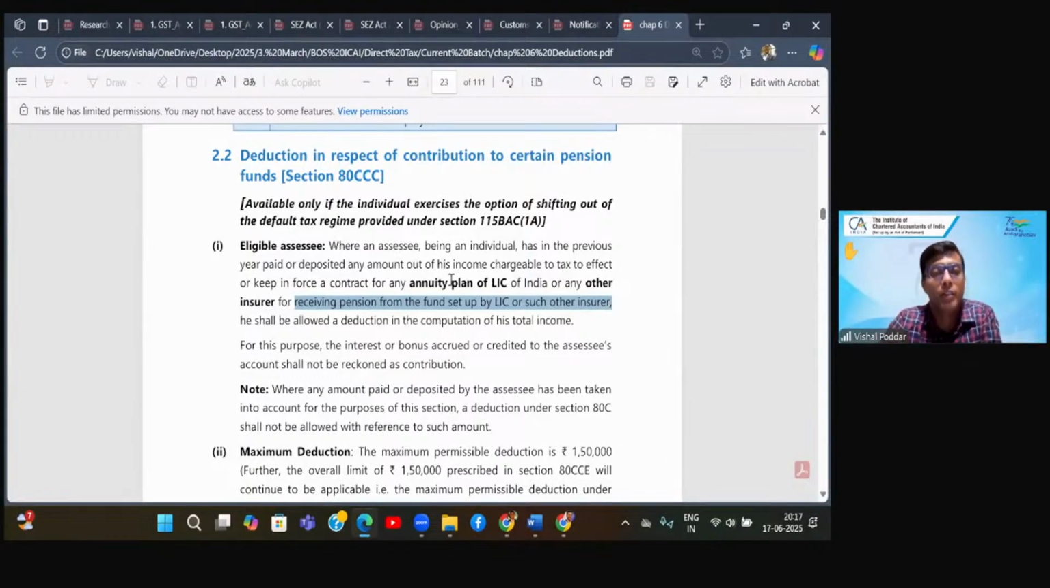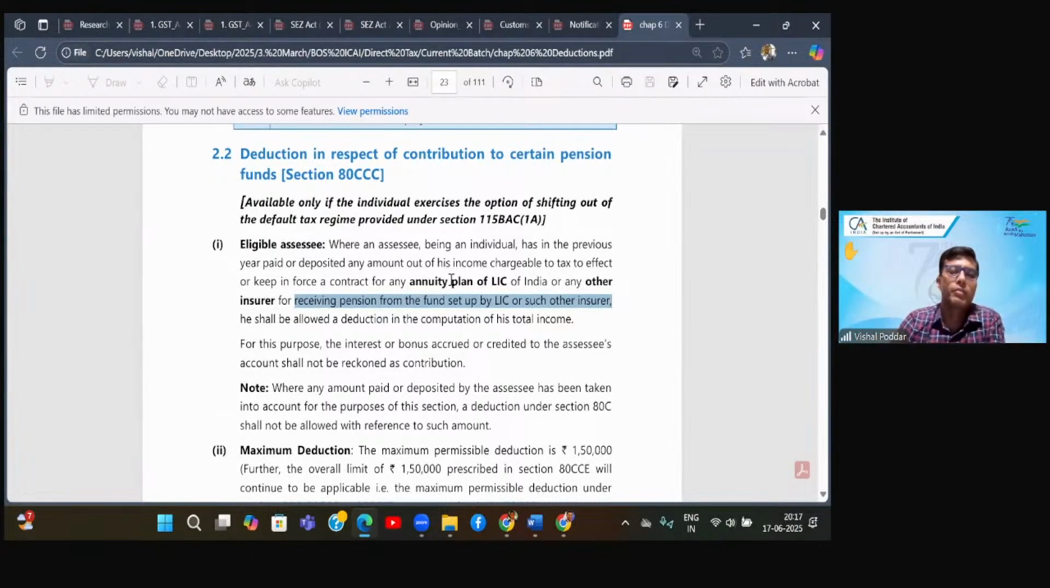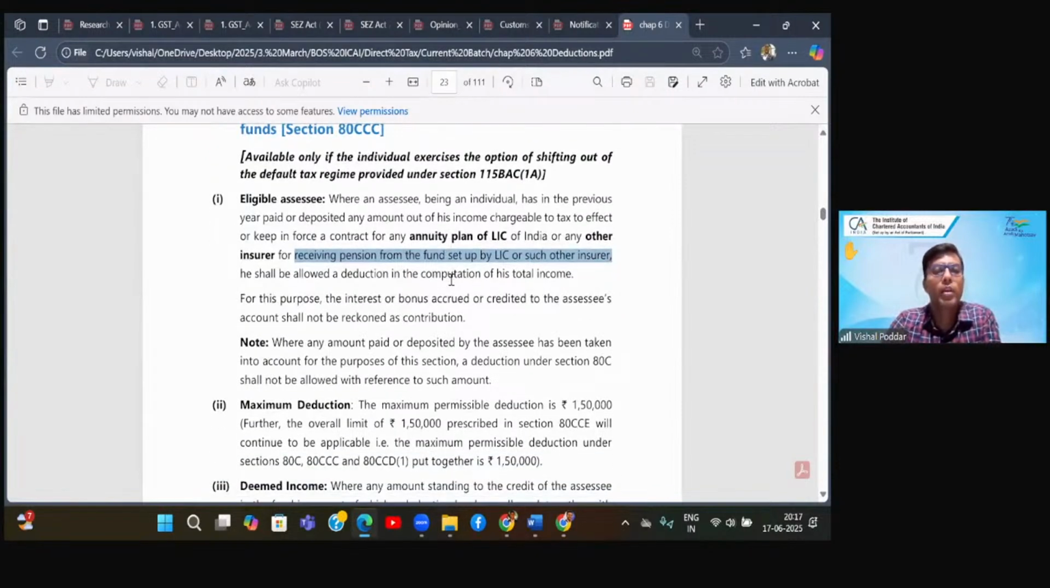Now, for contribution to this fund, this type of retirement solution, if it is by a life insurance company or any other insurer like ICICI, Bajaj, all these insurance companies who are registered with the IRDA, I will be eligible for this deduction. Again, interestingly, the limit for deduction under this section also is 1,50,000. So the maximum permissible deduction for this section is also 1,50,000.